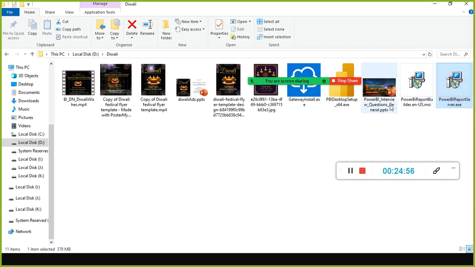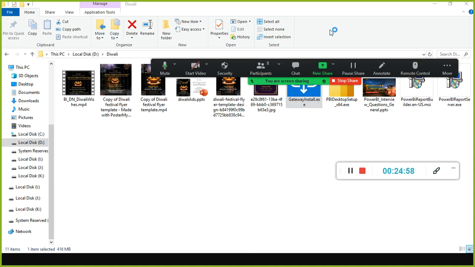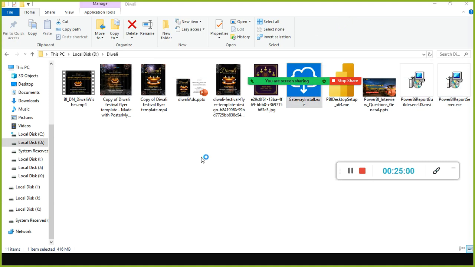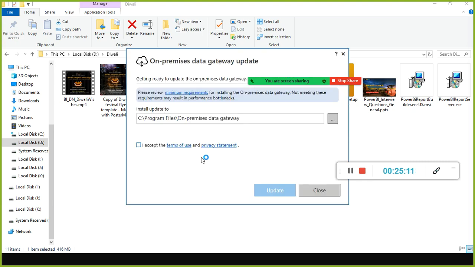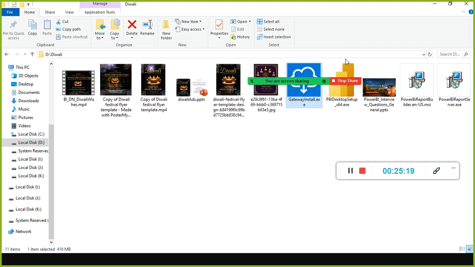And here, where is that gateway install.exe. Since Power BI desktop is the free version, there are some limitations. You cannot use all the fully featured, fully functional things. So on-premises, here also I already installed it. And here Power BI report builder and report server.